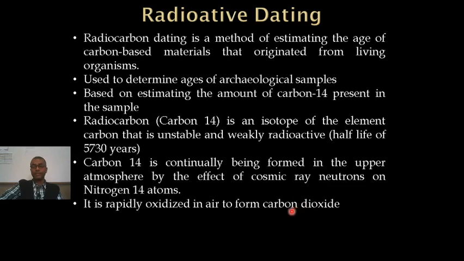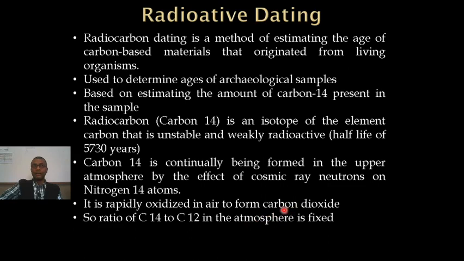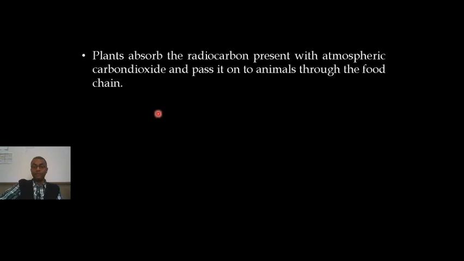So what happens in the atmosphere, carbon is always there in the form of carbon dioxide, and the ratio of carbon-14 to carbon-12 in the atmosphere is fixed. It's a constant because carbon-14 is continuously being produced in the atmosphere because of the neutron bombardment of nitrogen-14 atoms. So the plants absorb the radiocarbon present with atmospheric carbon dioxide